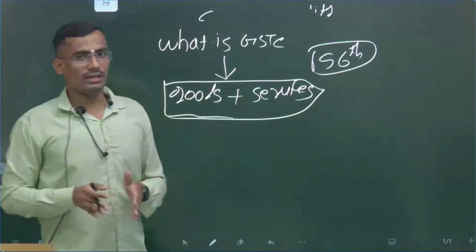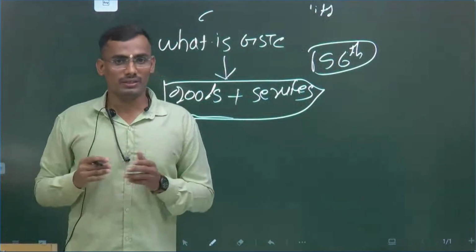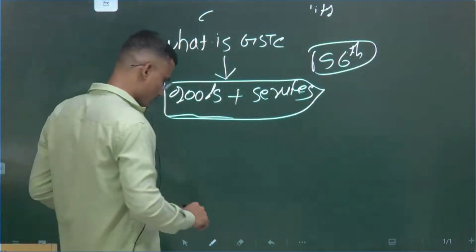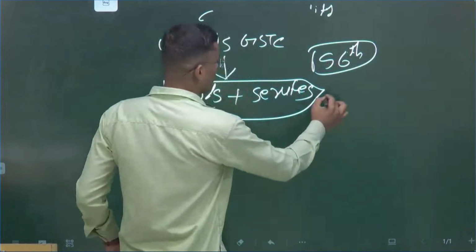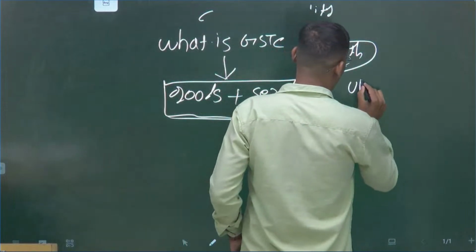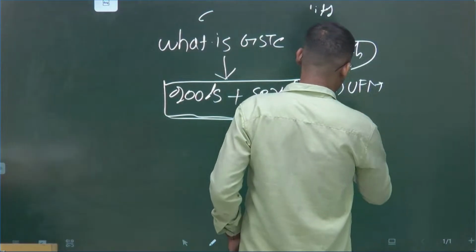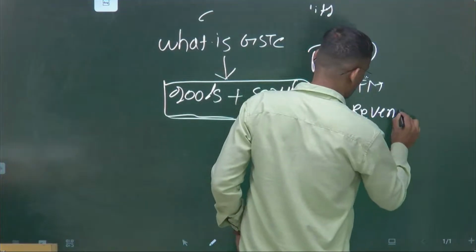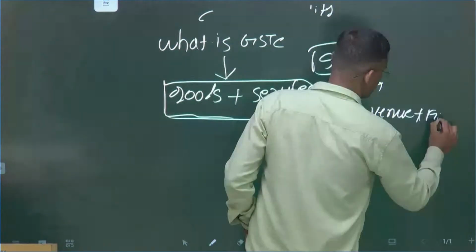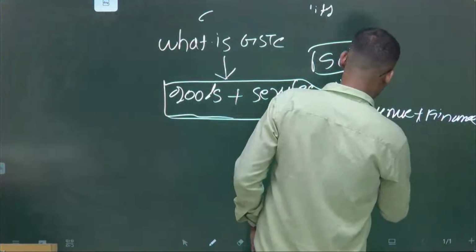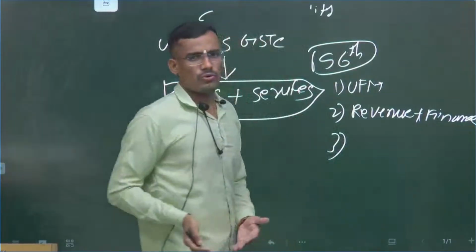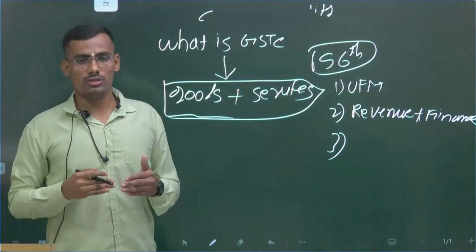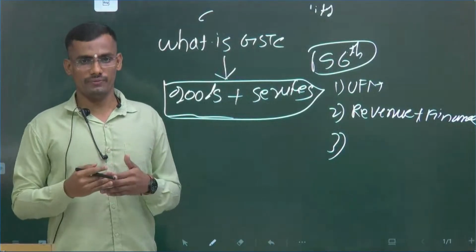Now, if there is a meeting, that means some members will attend. Then comes the composition of GST Council, which is very simple. I would say first the Union Finance Minister, second the Revenue Ministers or Finance Ministers of the states, and third, this is a constitutional provision, though at present there is no constitutional emergency under Article 356 in any state.